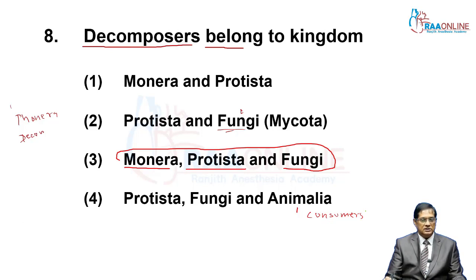So the final answer is the third, that is Monera, Protista and fungi: some members of Monera, some members of Protista, and bulk members of fungi. Fungi are mostly decomposers. It's a kingdom of multicellular decomposers.